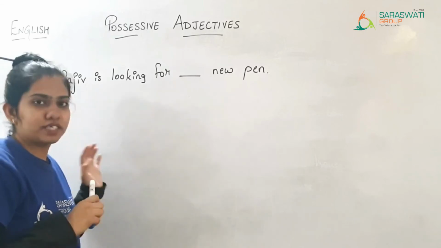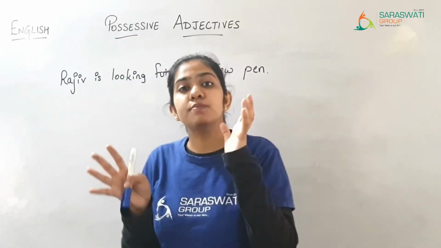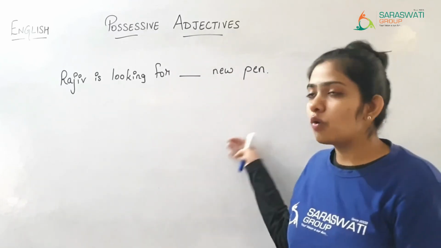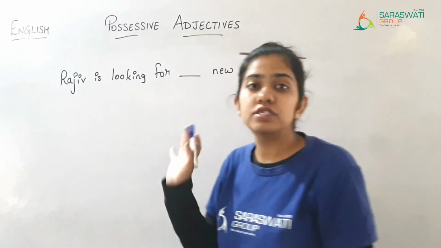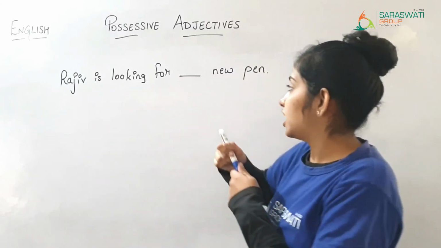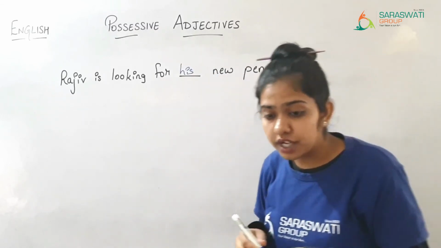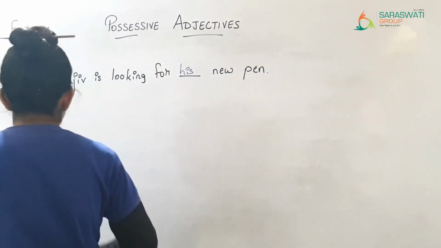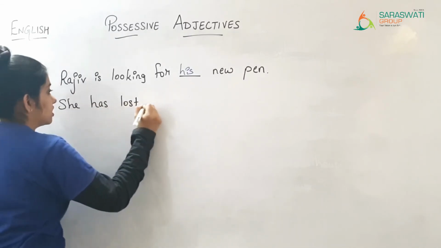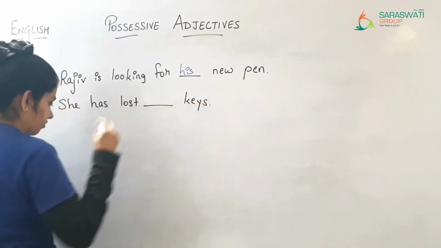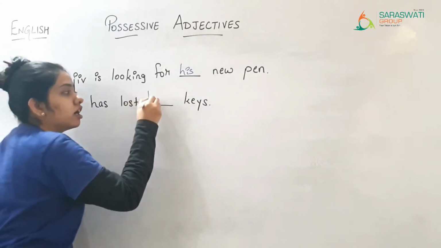As it is the topic of possessive adjective, we are going to use it, but to make clear the difference between possessive adjective and possessive pronoun, I have explained everything. Now, Rajiv is a boy. So, we are going to use his. Rajiv is looking for his new pen. Then afterward, she has lost dash keys. So she is a girl. So she has lost her keys.